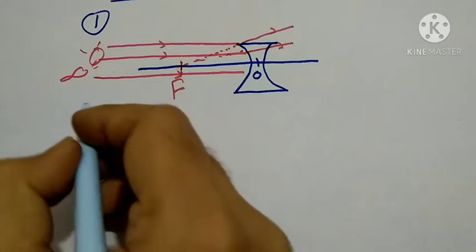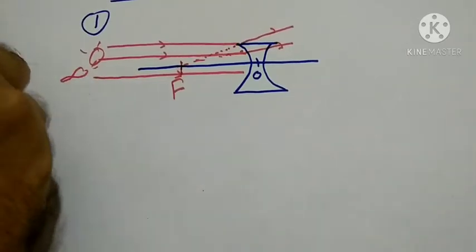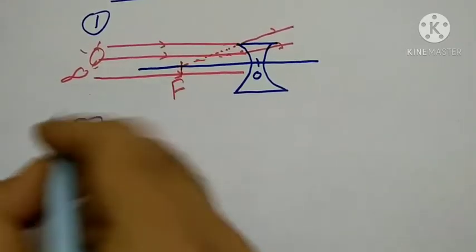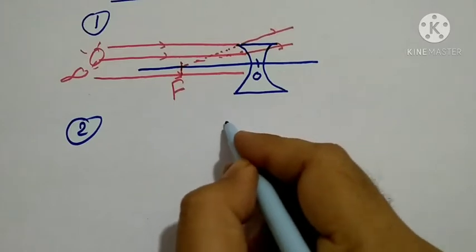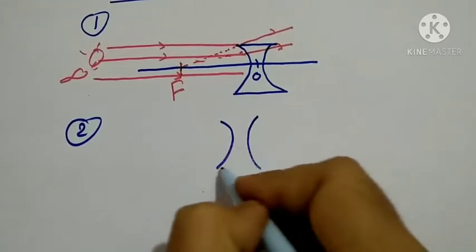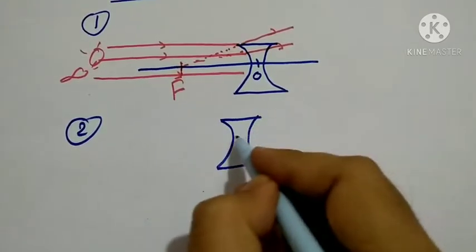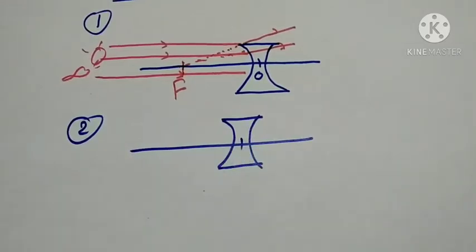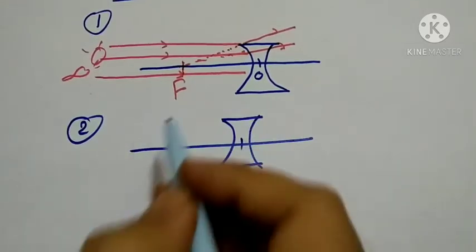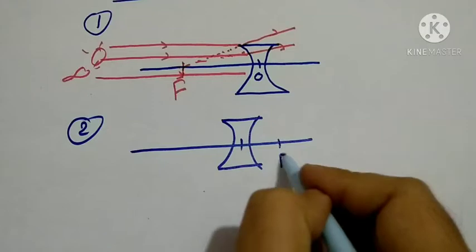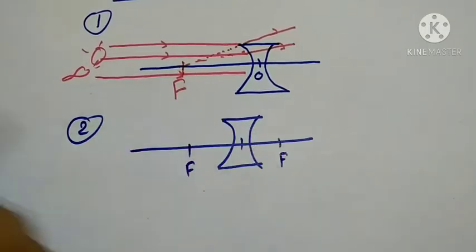Our next, rule number second. Rule number second, if this is your concave lens, diverging lens, let's draw focus first.